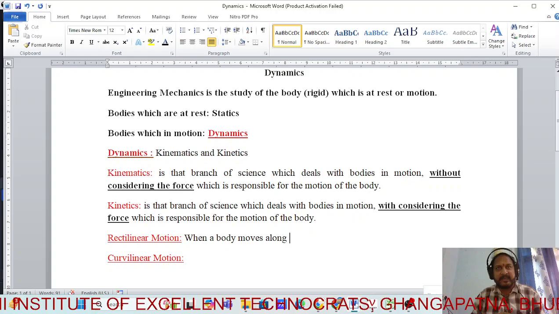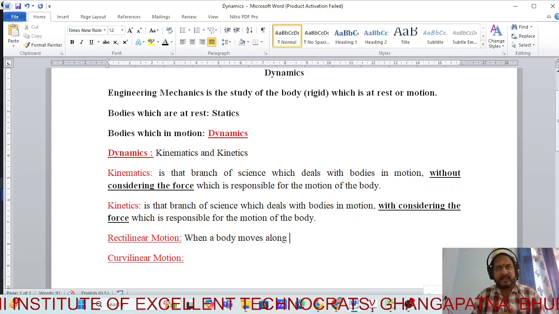Anyone? Along a curved path. When a body moves along a curved path, that motion of that particular body is called curvilinear motion.